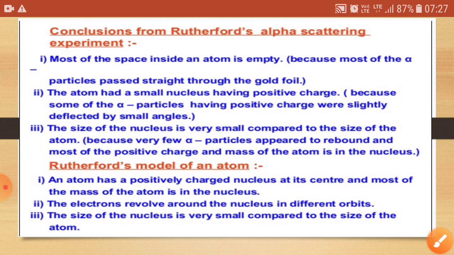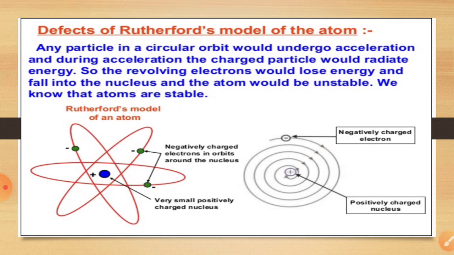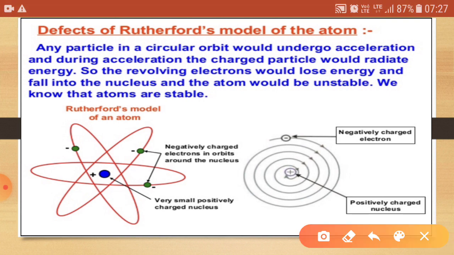Now there were some limitations of this Rutherford model. If any charged particle radiates energy during acceleration, then what will happen? It would lose energy and fall into the nucleus, and the atom becomes unstable. But as we know, atoms are stable.